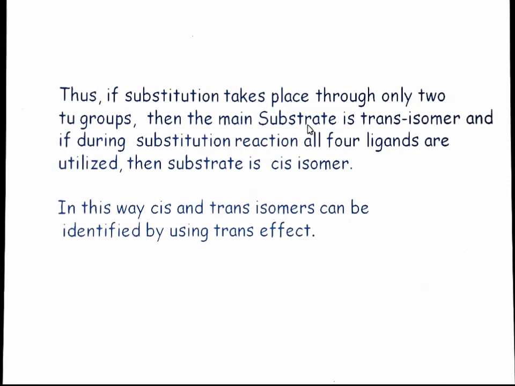Thus, if substitution takes place through only two thiourea groups, then the main substrate is trans isomer, and if during substitution reaction all four ligands are utilized, then the substrate is cis isomer. In this way, cis and trans isomers can be identified by using trans effect.